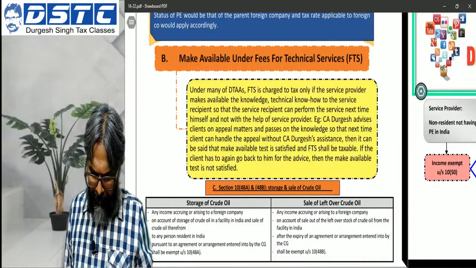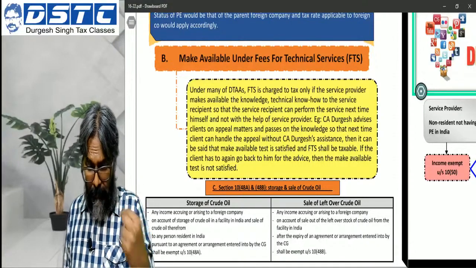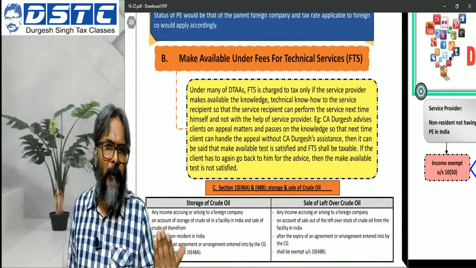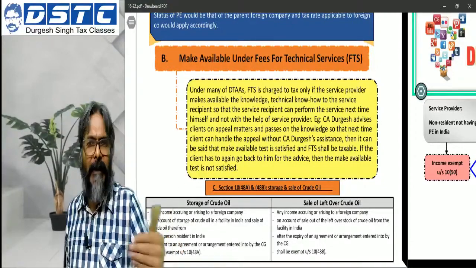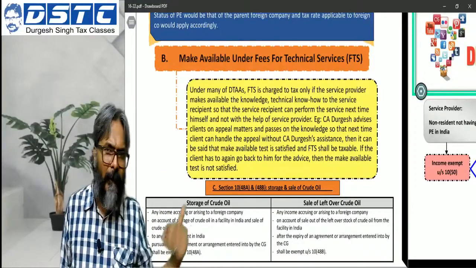Also, I've seen cases where interest on equalization levy is deposited on 3rd of next month, but interest was charged for 2 months. 3rd of next month means what? Like you have 7th of next month as a due date, so on 3rd of next month you have already done it before.